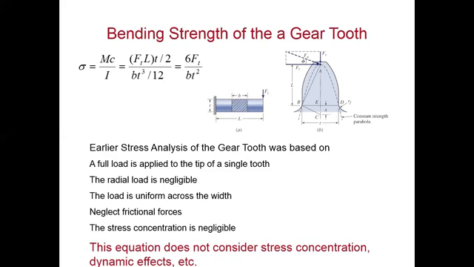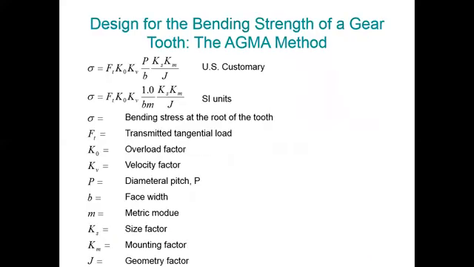So the equation does not consider stress concentration, dynamic effect, etc. The equation sigma is equal to 6 Ft divided by b t square is free from the stress concentration and dynamic effect which occur on the gears during running conditions. So we have to derive the equation when the stress concentration factor is also considered and also the dynamic effect that occurs in running conditions.